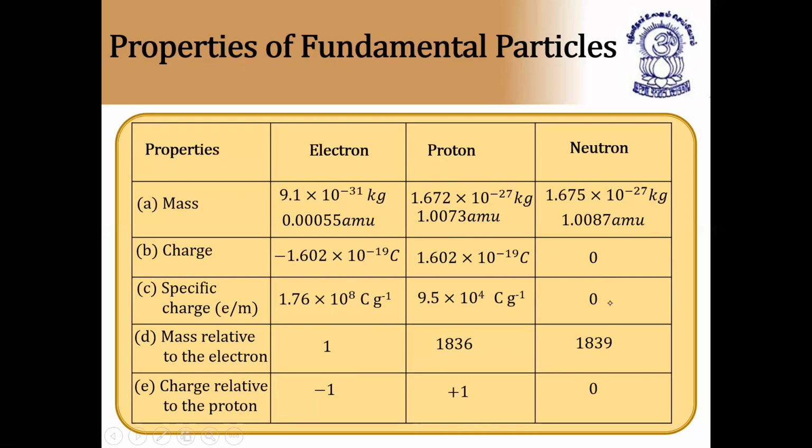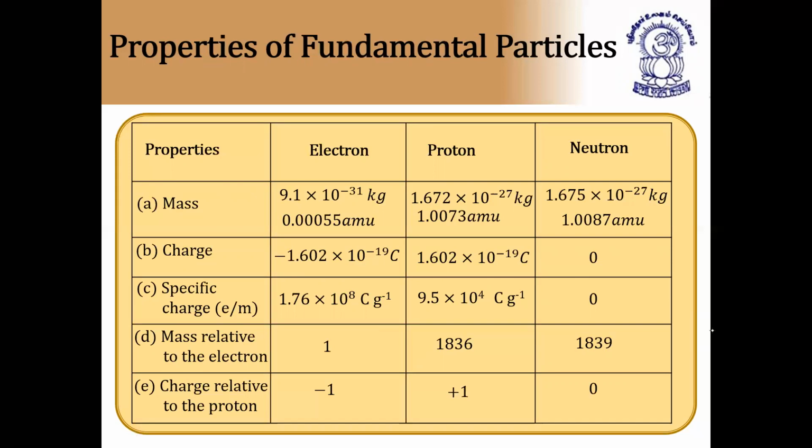Next, charge. Charge of electron is negative, that is -1.602 × 10^-19 coulombs. Charge of proton is positive, same value, that is 1.602 × 10^-19 coulombs with positive sign, and there is no charge for neutron, it is 0.